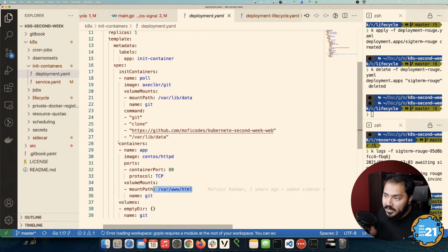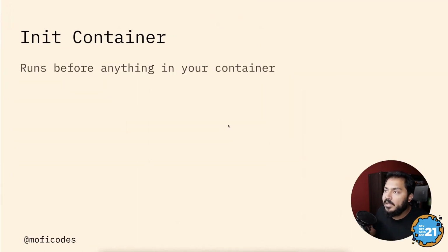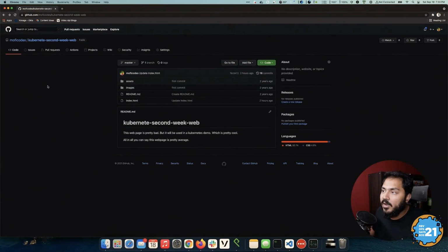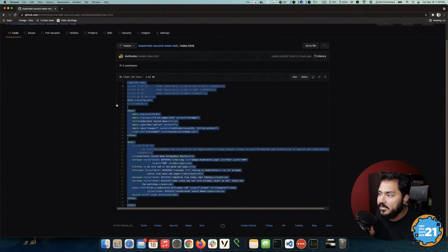So before my application gets to start, this gets called and this git link gets cloned. That is this thing right here. It's a very simple HTML page. The only thing it has is these few lines.